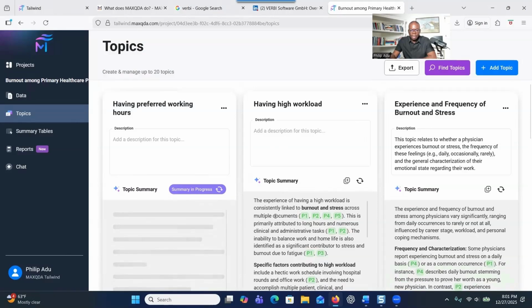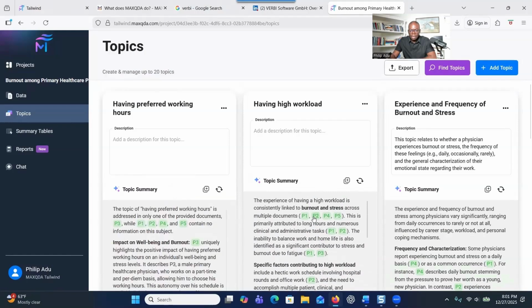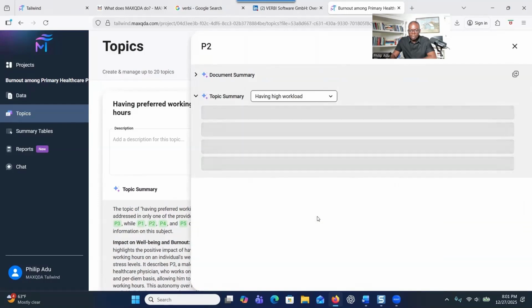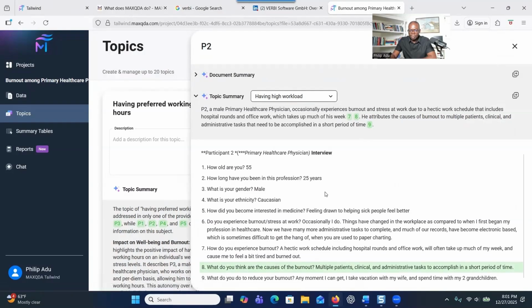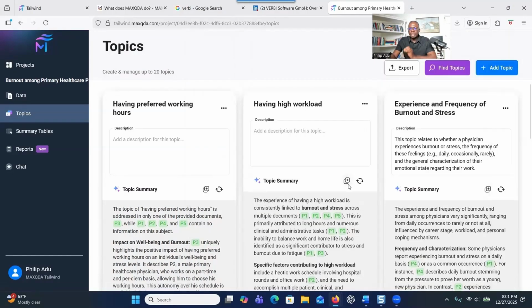So you see here that it has provided me a summary, and then it has also provided me links to the sources, right? So when I click on this link, it will show me where the system got that information. So it's also showing me what participant 2 said related to having higher workload, right? And then if you want to also see where exactly the participant was saying that. So one thing I like about this one is it's not just giving you a summary, it's giving you evidence in supporting the summary, right? So that you can check, you are a verifier of the AI information, right?